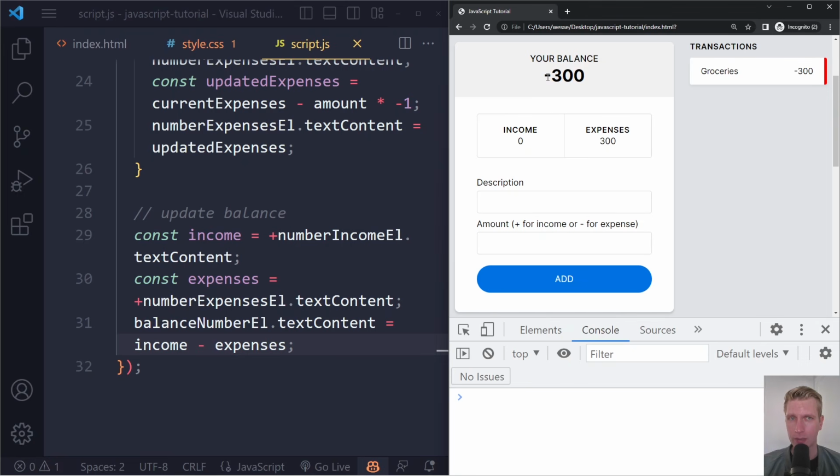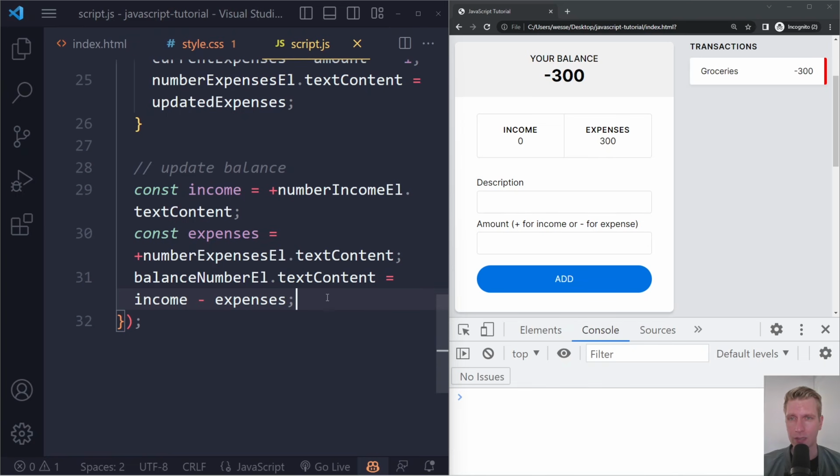All right, now one thing we can actually do here, last thing, for example, here if we remove the salary, the balance actually becomes negative. So after updating the balance, we can also check if it's a negative number, we may want to make it red, for example. Right, so manipulating the CSS. So let's quickly do that as well. So we can just say check if negative balance, or make red if balance negative.